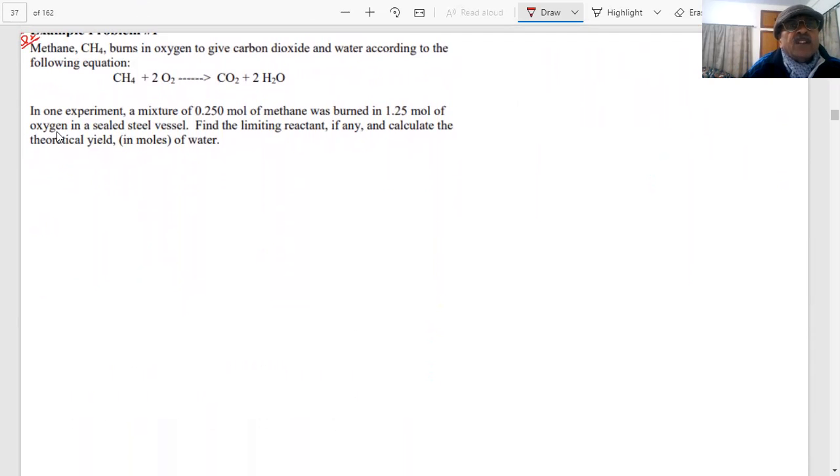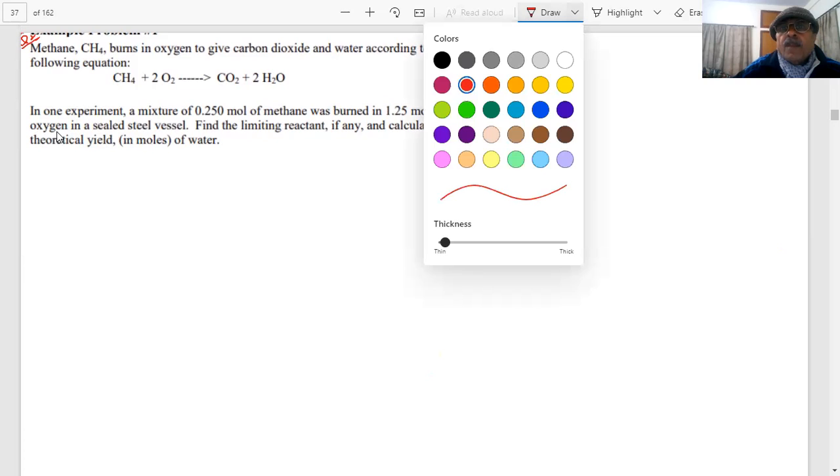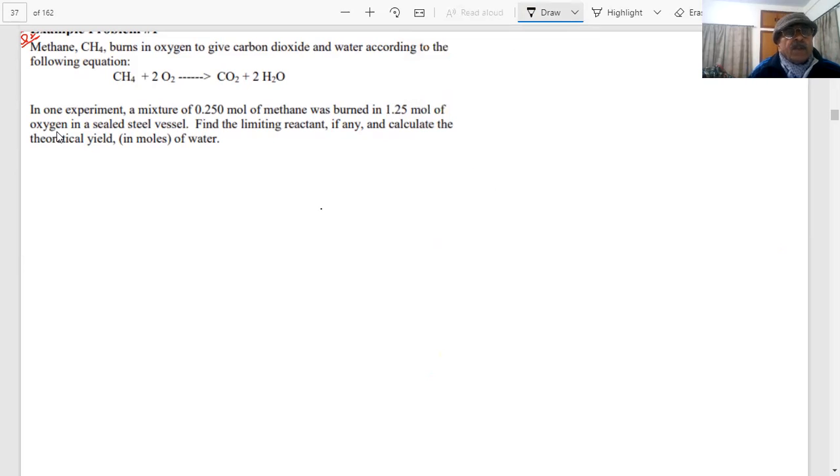Methane burns in oxygen to give carbon dioxide and water according to the following equation. This equation is already given to us, students. In one experiment, a mixture of 0.25 mole of methane was burned in 1.25 mole of oxygen in a sealed steel vessel. Find the limiting reagent, if any, and calculate the theoretical yield in water moles. Now you have 1 minute for this question. You can attempt, then I will solve the question for you, students.